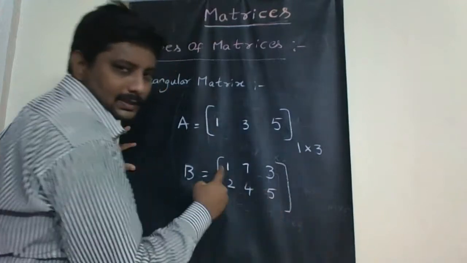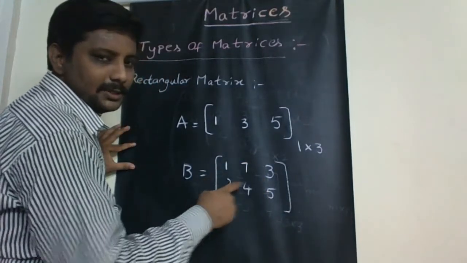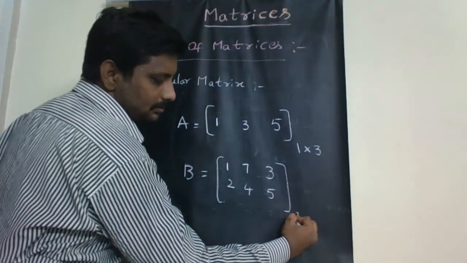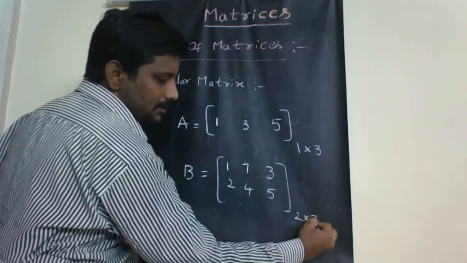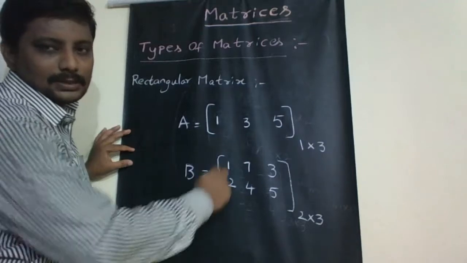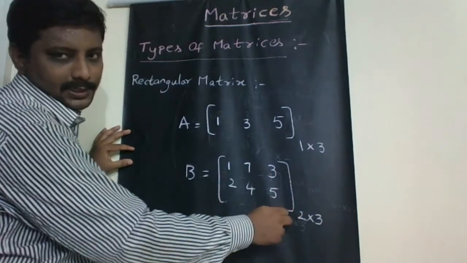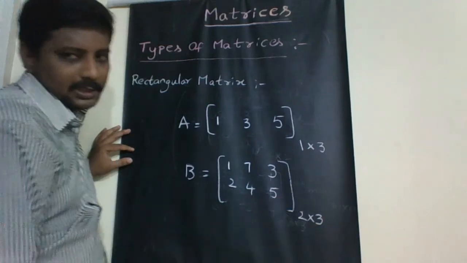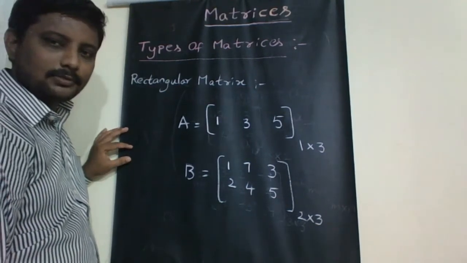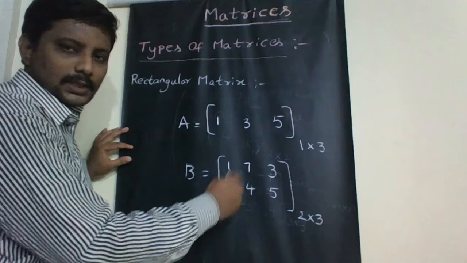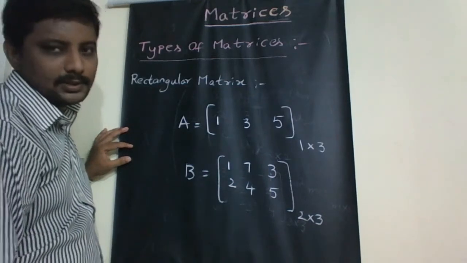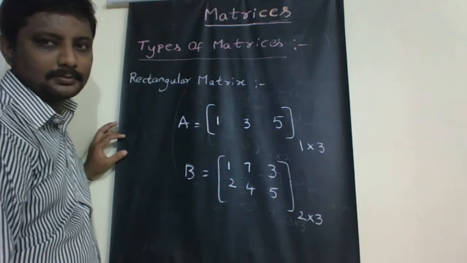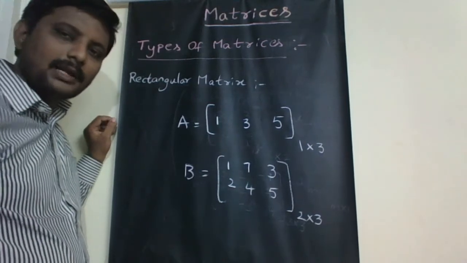The matrix of 1, 7, 3, 2, 4, 5 is of order 2 by 3, because 2 rows are used here and 3 columns. The matrix order is 2 by 3. So here also the number of rows and columns are not equal, so the matrix is known as a rectangular matrix.